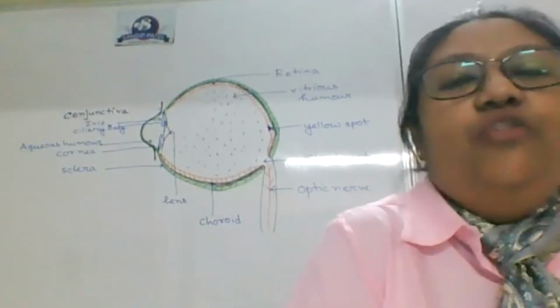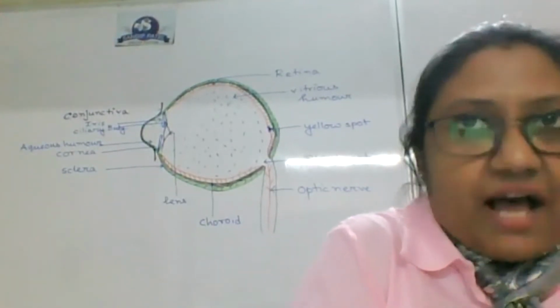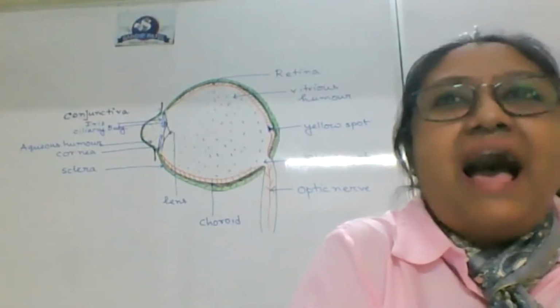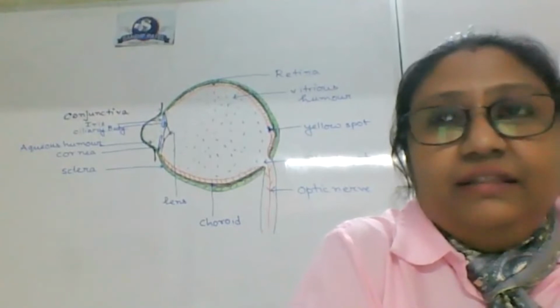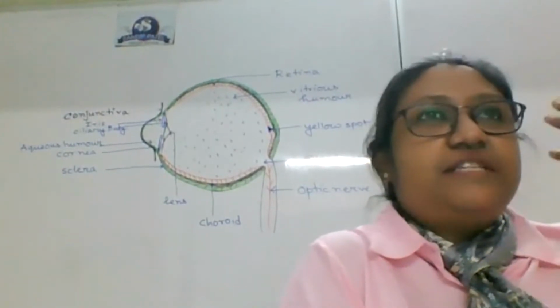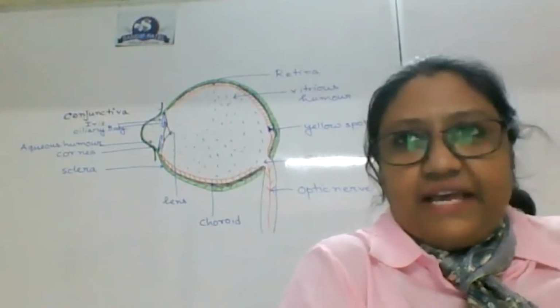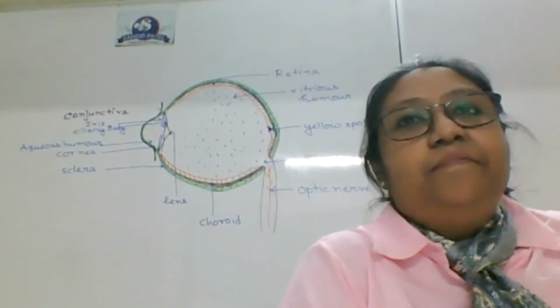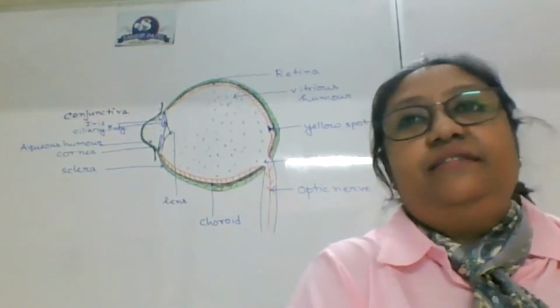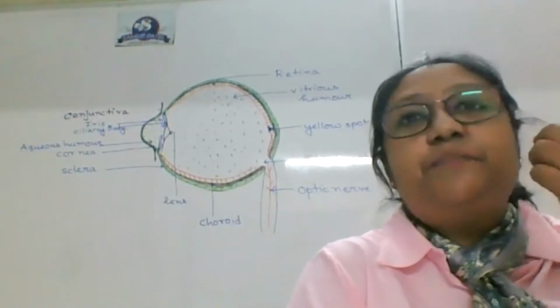So now we will talk about conjunctiva. There is a disease we all call 'eye has come'. There is a burning sensation in the eyes. There is constant fluid coming out of the eye, and mucus, or rather the dirt of the eye, is produced.